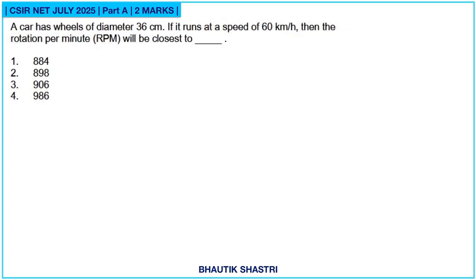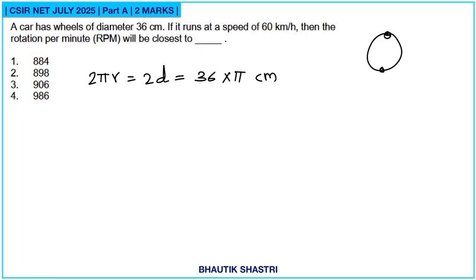Next question. A car has wheels of diameter 36 cm. If it runs at a speed of 60 km per hour, then rotation per minute will be closest to. Now in one rotation, it will cover a total distance equal to the circumference, which is 2 pi r, which is pi d. So that will be 36 into pi centimeter, and speed is 60 km per hour.